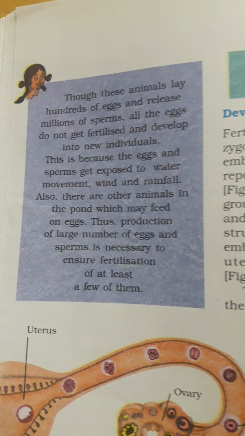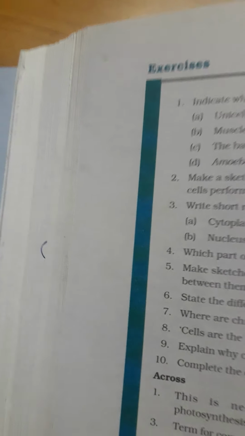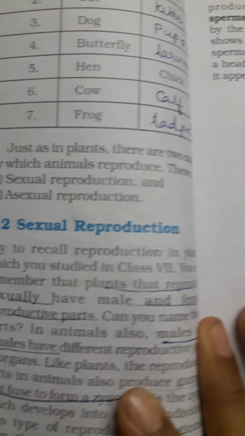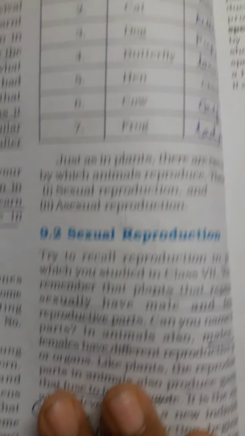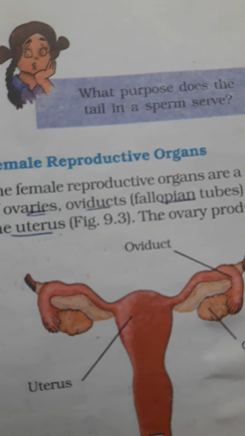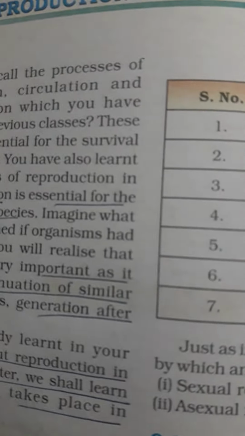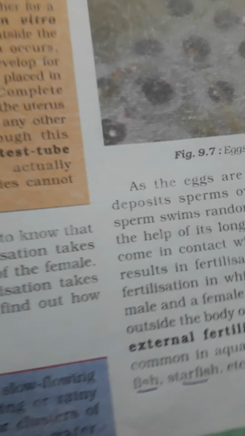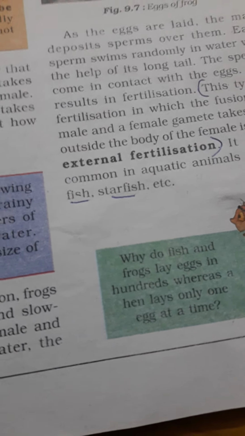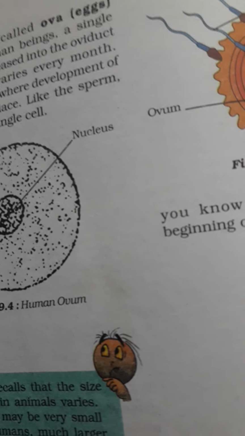My video is only till here today. Let us just see what we have learned today. We have learned what is reproduction, modes of reproduction, sexual and asexual. Then what is sexual reproduction, what are the male reproductive organs, what are the female reproductive organs. Then what is fertilization, internal fertilization and external fertilization. We have also answered the question why fish and frogs lay hundreds of eggs. The reason is also given.